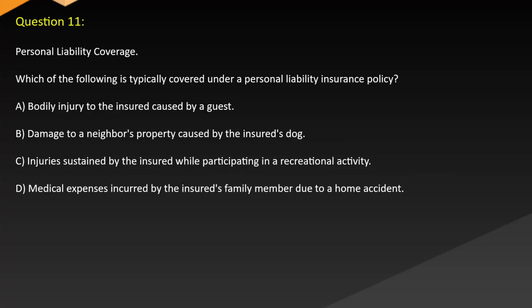Which of the following is typically covered under a personal liability insurance policy? A. Bodily injury to the insured caused by a guest. B. Damage to a neighbor's property caused by the insured's dog. C. Injuries sustained by the insured while participating in a recreational activity. D. Medical expenses incurred by the insured's family member due to a home accident.